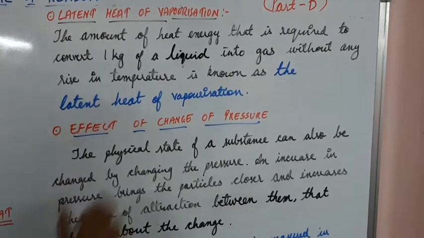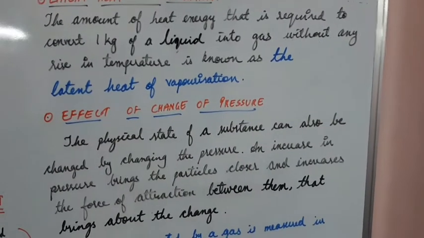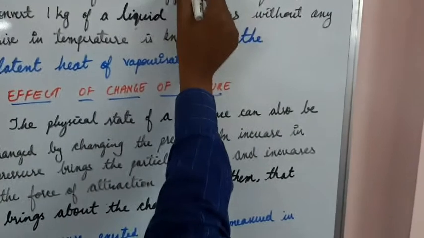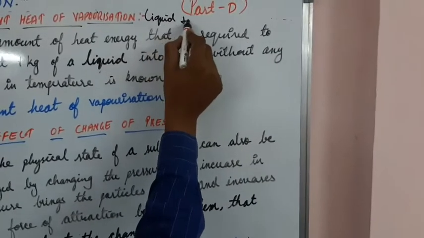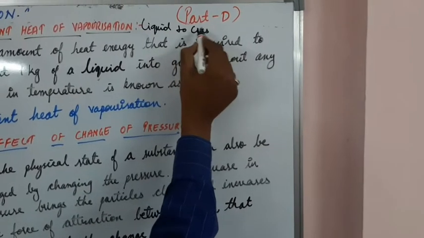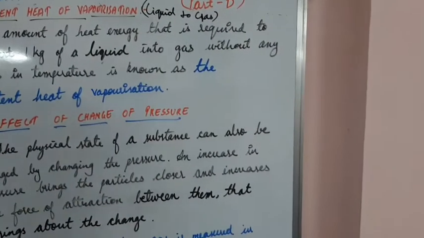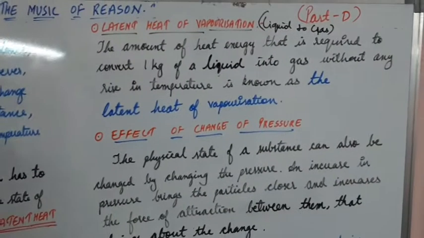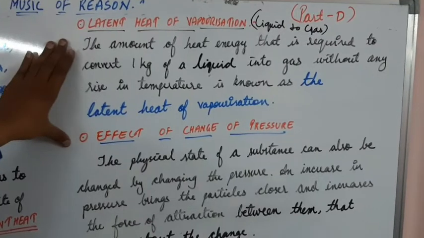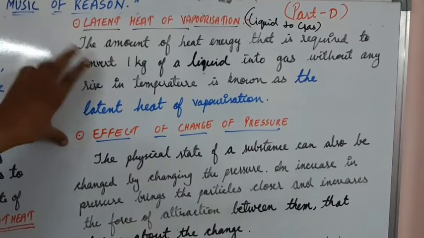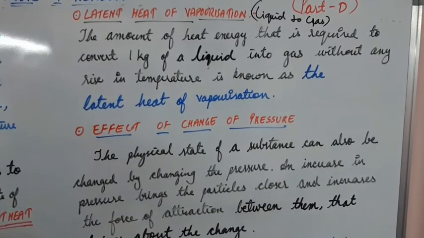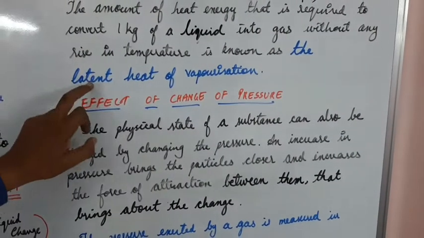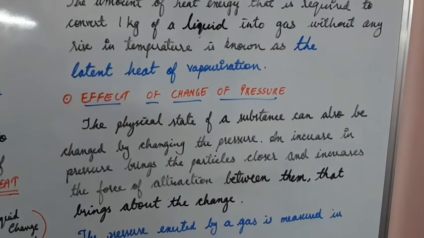Then it is known as latent heat of vaporization. Latent heat of vaporization means liquid to gas. The amount of heat energy you have used to convert 1 kg of liquid into gas without the rise in the temperature is known as latent heat of vaporization.